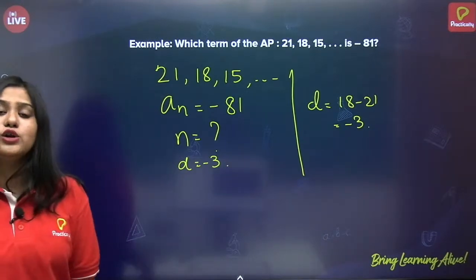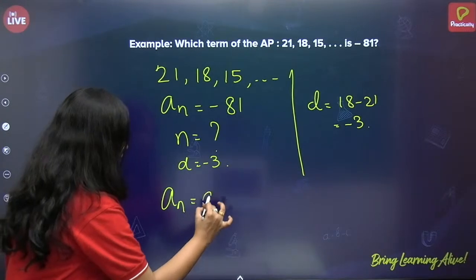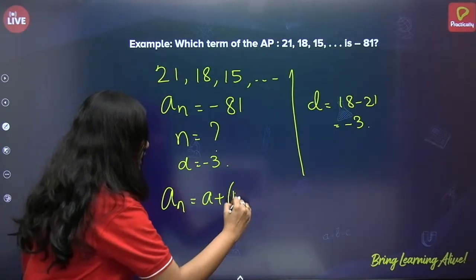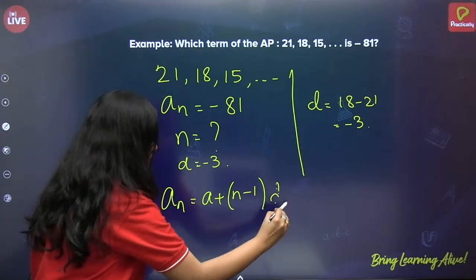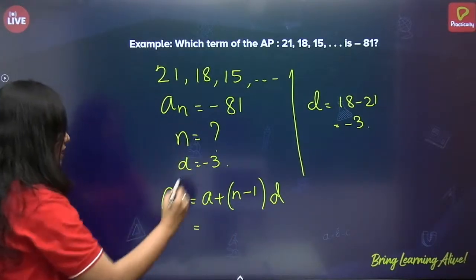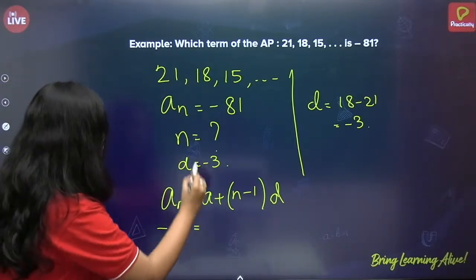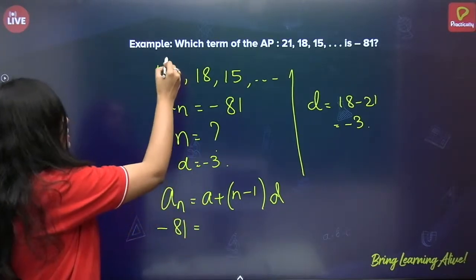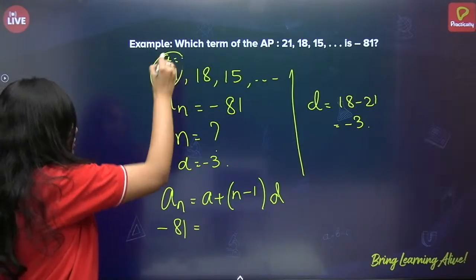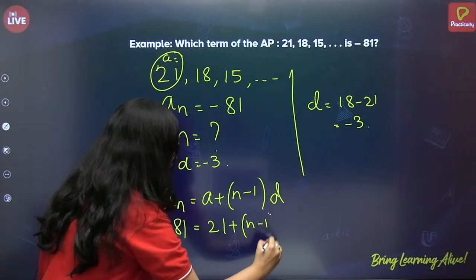And what do we know about nth term? Let us apply the formula. An is equal to a plus n minus 1 into d. So, substitute, what is An? Minus 81, correct? And what is a? a is 21. So, 21 plus n minus 1 into d.